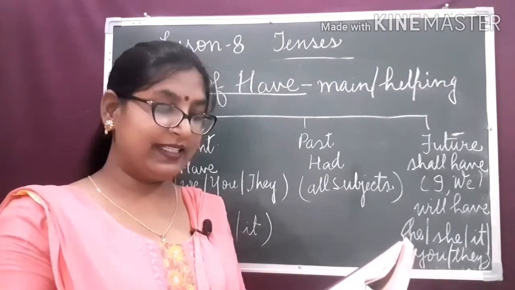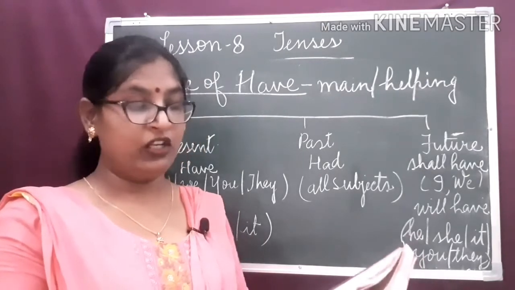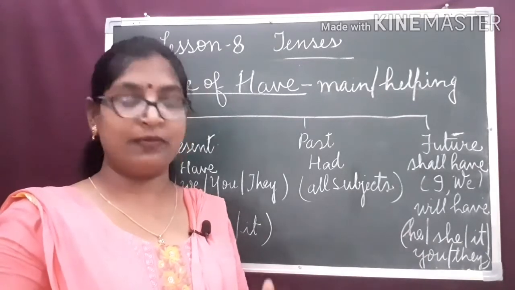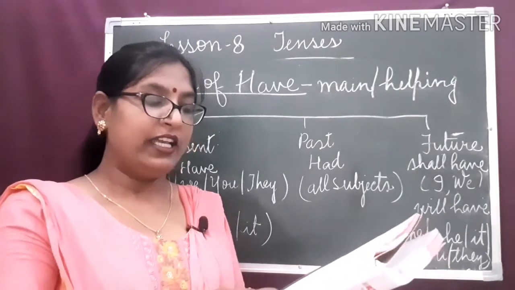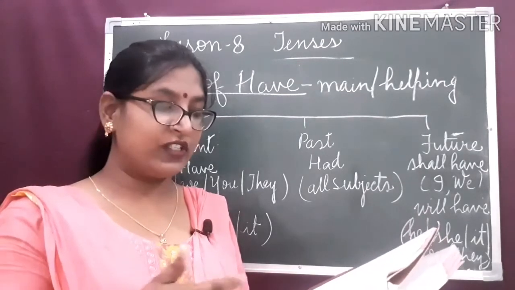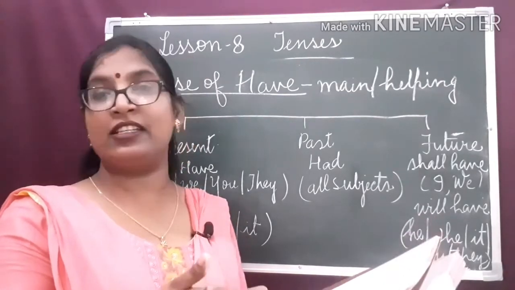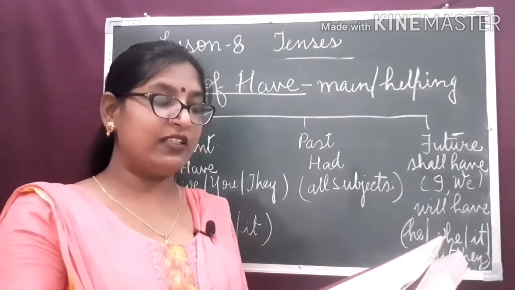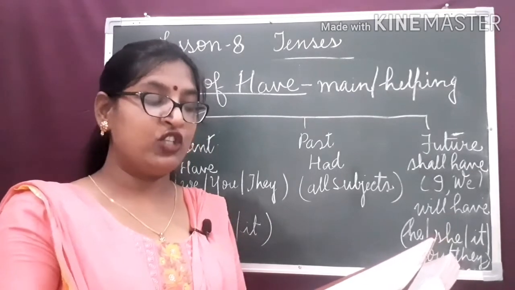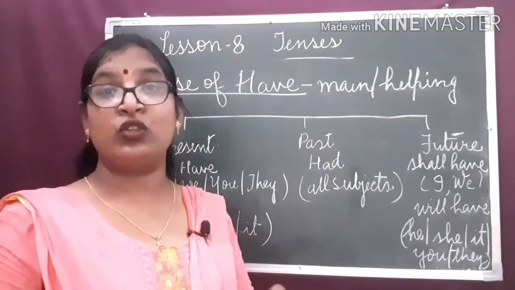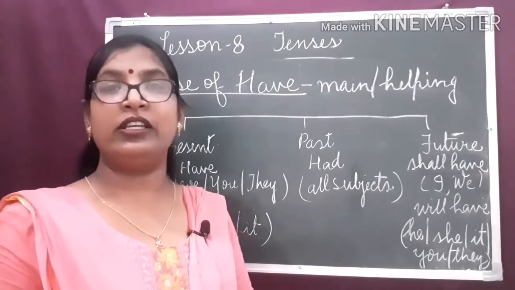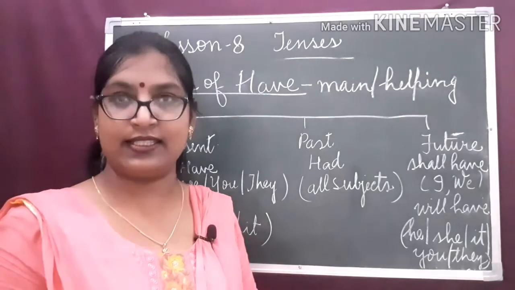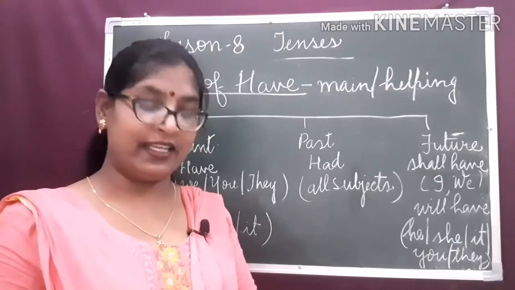In simple present tense, to show possession, we use have or has. There are different kinds of sentences we know: the affirmative sentence, negative sentence, and interrogative sentence. We have already studied about them. In affirmative sentences, we say: she has lovely eyes. To show the possession, we have used has here. She is a singular subject, so we are using has.